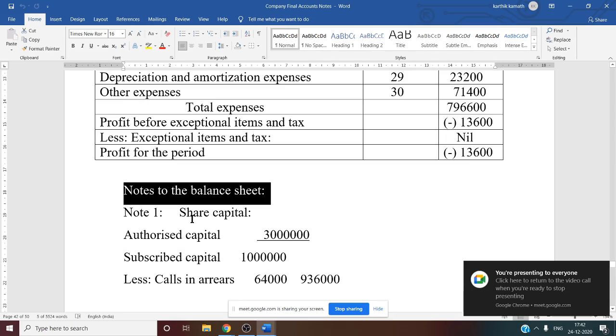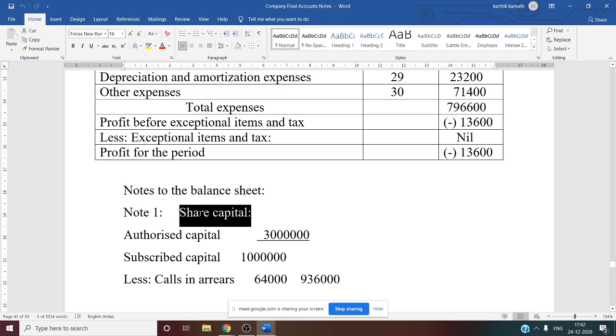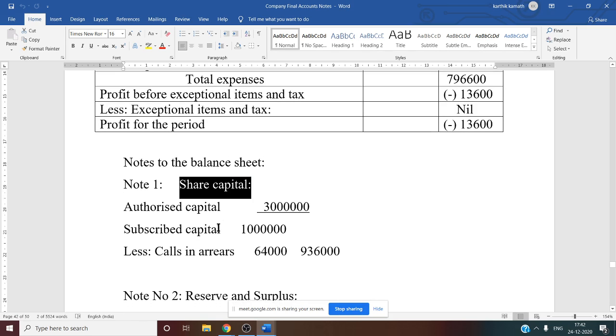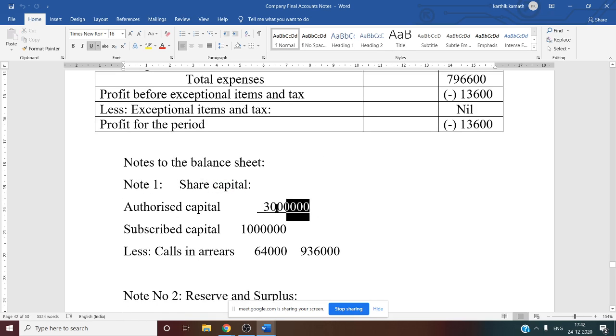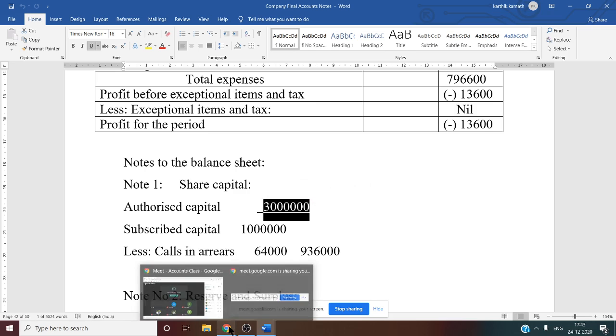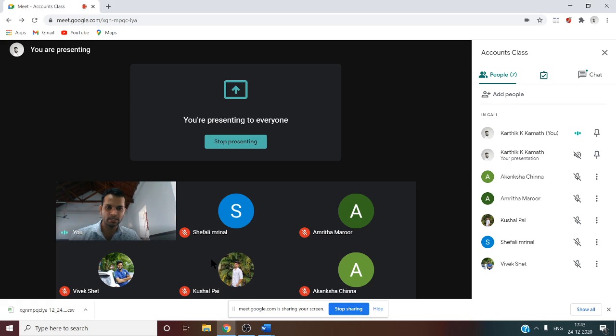First one, note number 1 is about share capital. We know it is about share capital, but authorized capital information is given in the question, that is of no use. That is why you have to write that information since it is given, that is 30 lakh. See this, it is 30 lakh information they have said, and this 30 lakh we have underlined. Why? Because it is not considered for calculation purpose. So 30 lakh you have to just write and you have to underline.